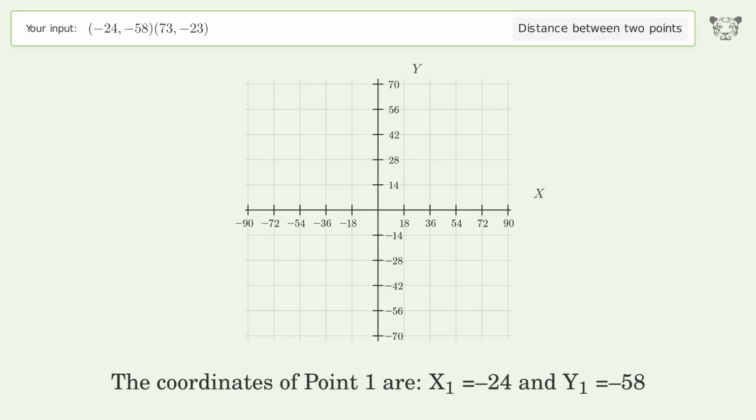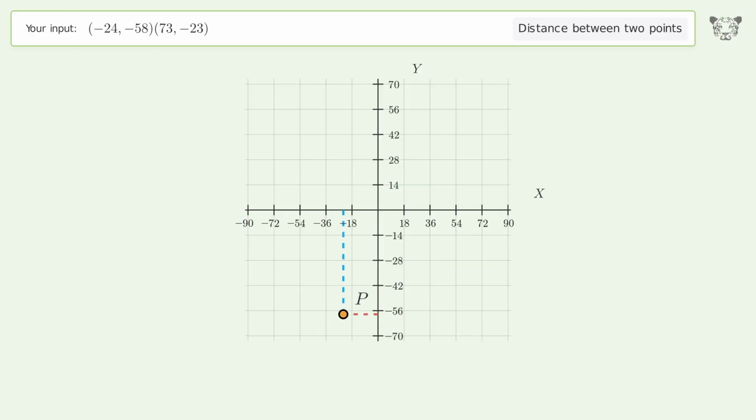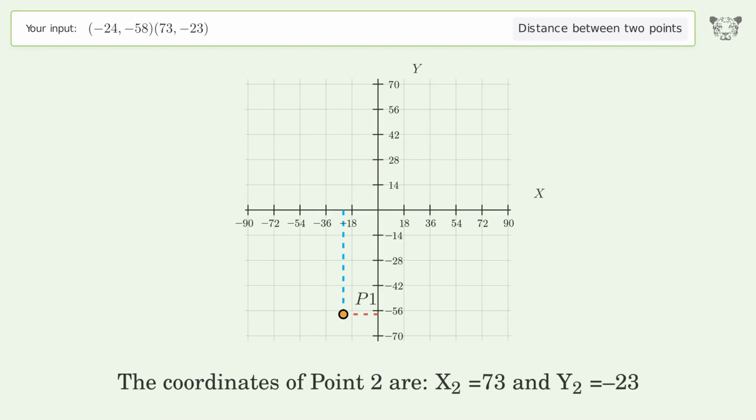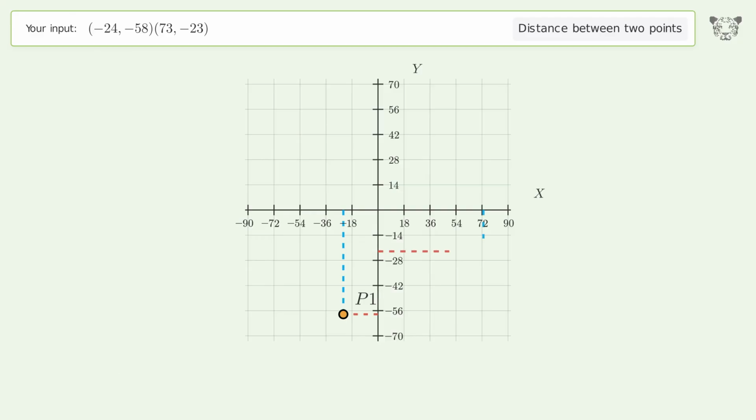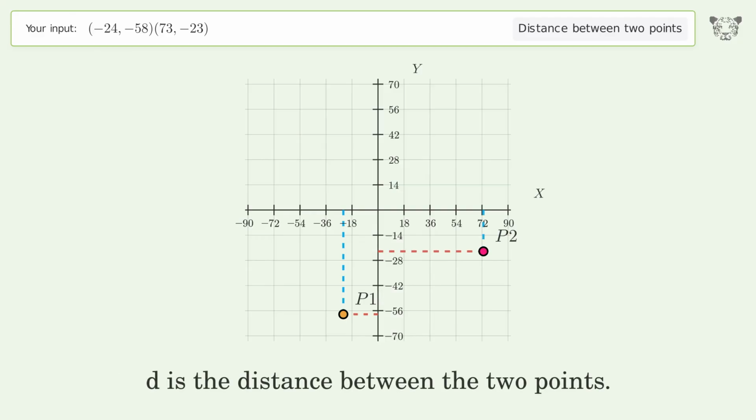The coordinates of point 1 are x1 equals -24 and y1 equals -58. The coordinates of point 2 are x2 equals 73 and y2 equals -23. D is the distance between the 2 points.